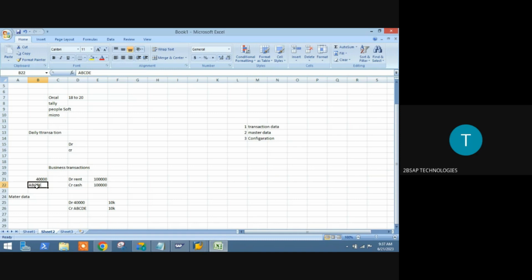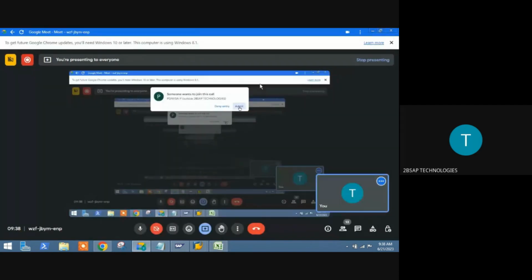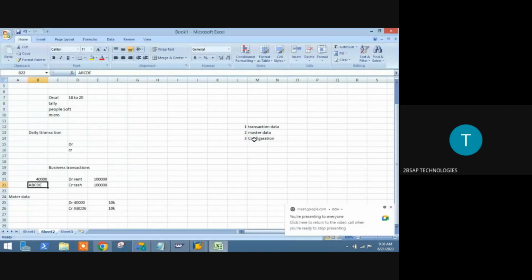You should not create anything whatever you want. Don't use them randomly. It should be a proper mechanism, a proper structure. While creating these codes, the codes also need to be created in a proper manner. Don't go and create here and there whatever you want. So that is what you are going to define in your configuration.